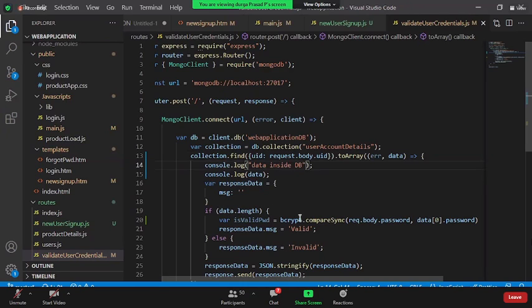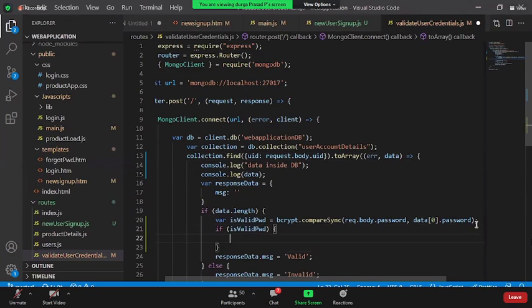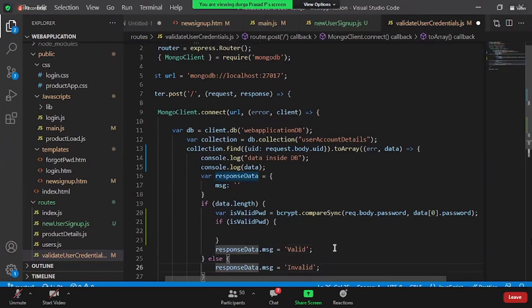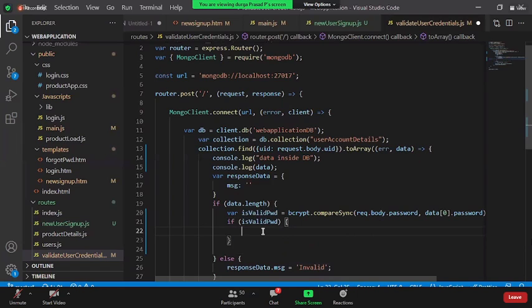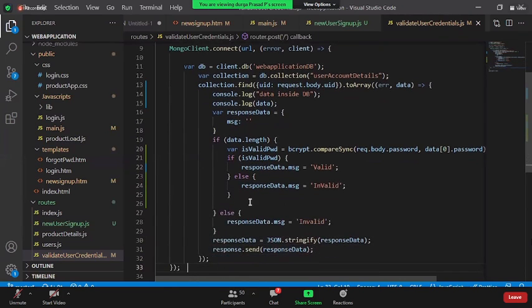Under that, I'm going to compare this. Now, if it is a valid password, then you say response is valid. If this is not the case, it is invalid. Clear?